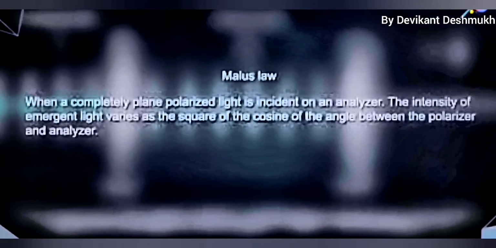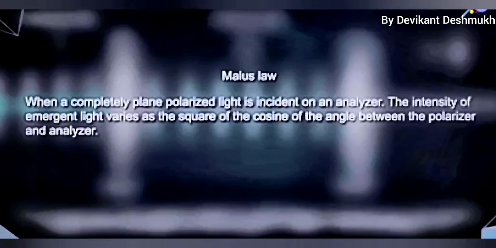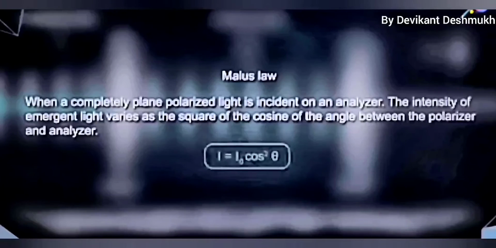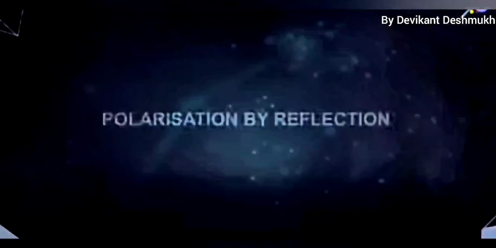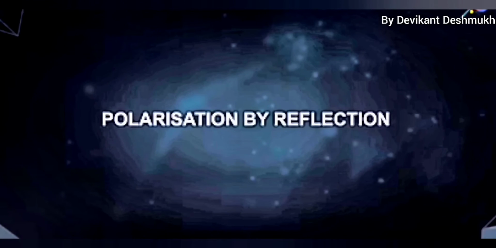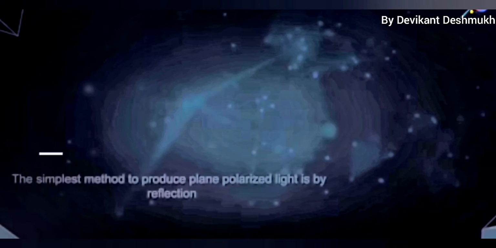The intensity of transmitted light through an analyzer is obtained by Malus law, which states that when a completely plane polarized light is incident on an analyzer, the intensity of emergent light varies as the square of the cosine of the angle between polarizer and analyzer, that is I is equal to I naught into cos square theta. Now let us obtain polarization.